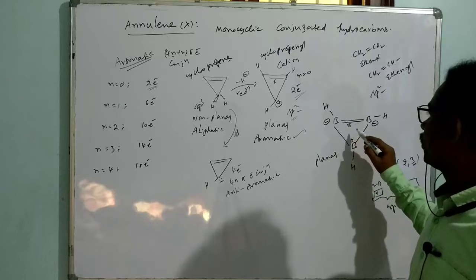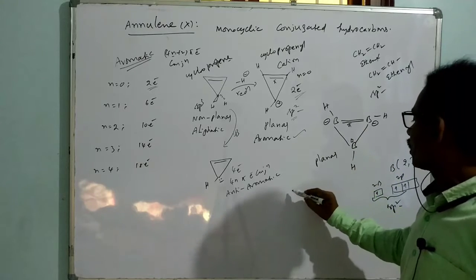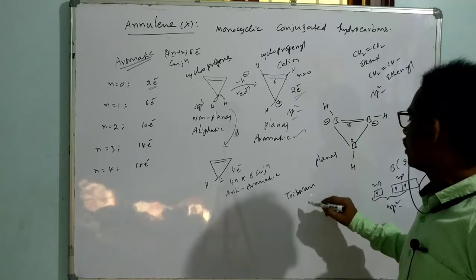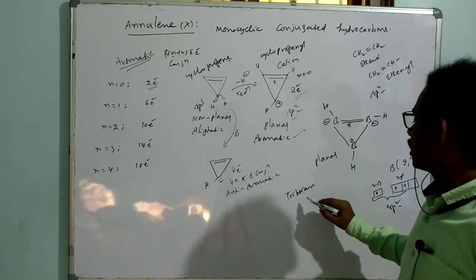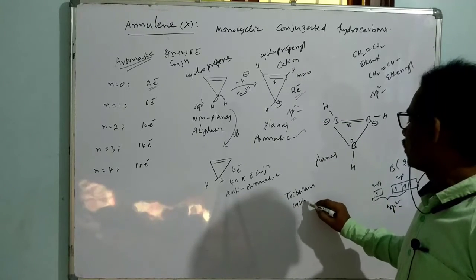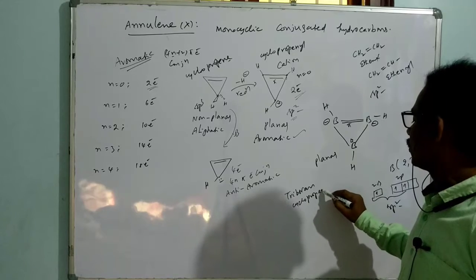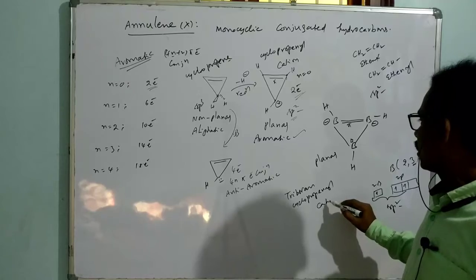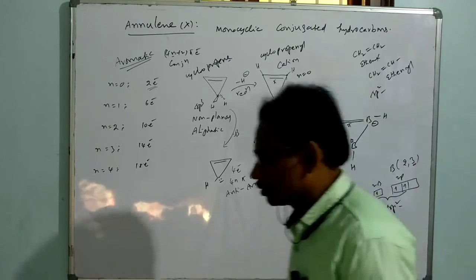Okay, now I want to name this as triboron, and same thing, cyclopropenyl cation, not, sorry, cyclopropene.